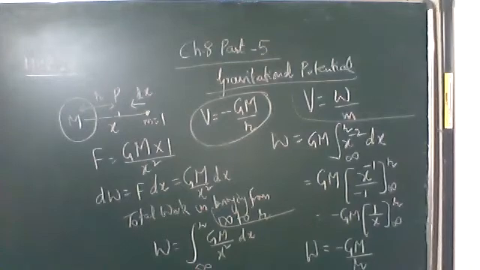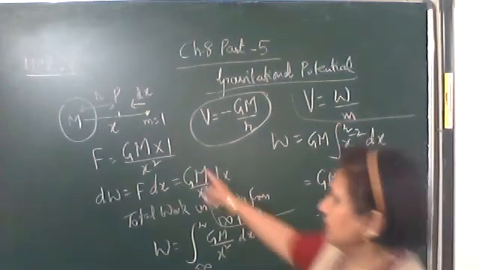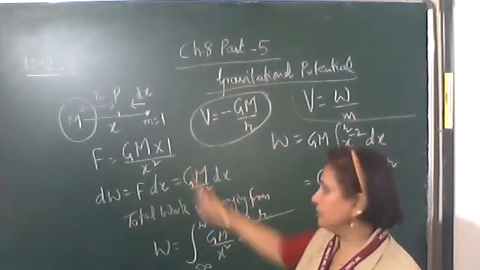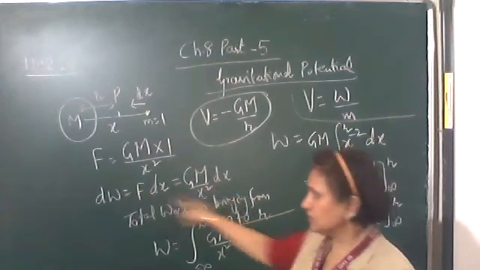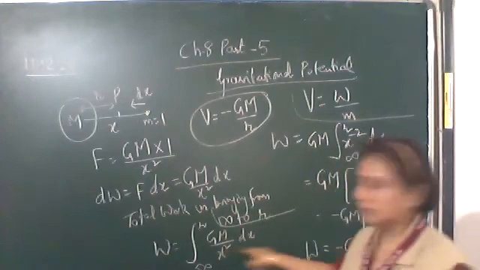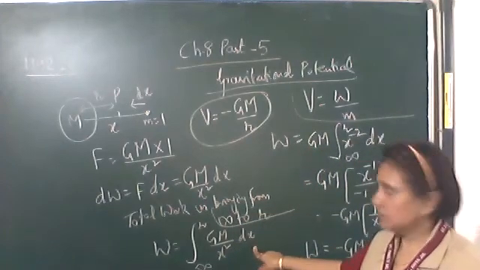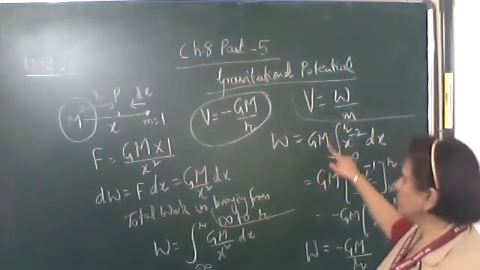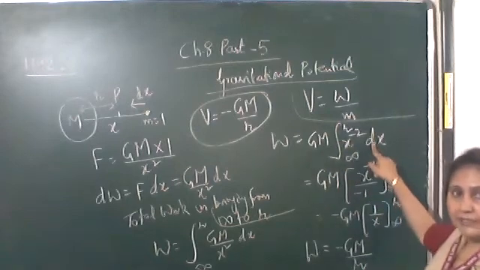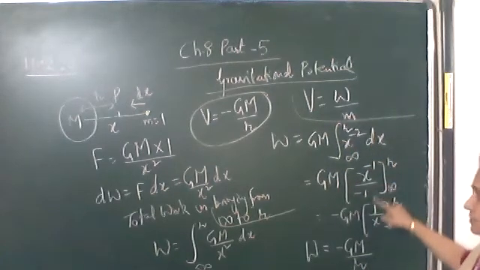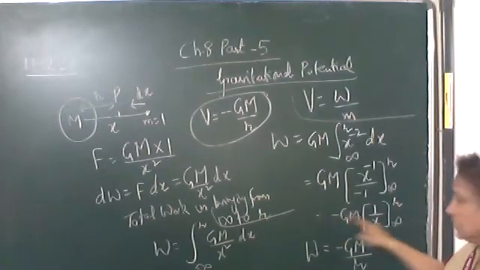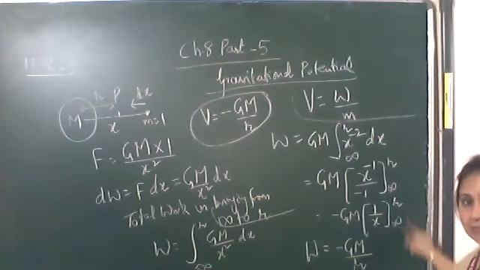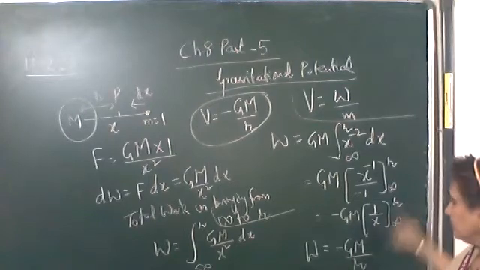Okay, note it down. How do we find out? Gravitational force between capital M and unit mass. Now move to a small distance dx, small work done, total work done. This is the formula. So integrating x raised to power minus 2 gives x raised to power minus 1 upon minus 1. We have taken the minus outside. Limits from infinity to r.